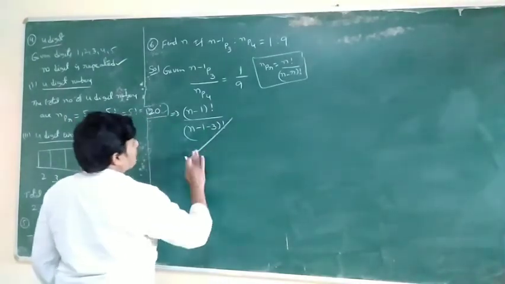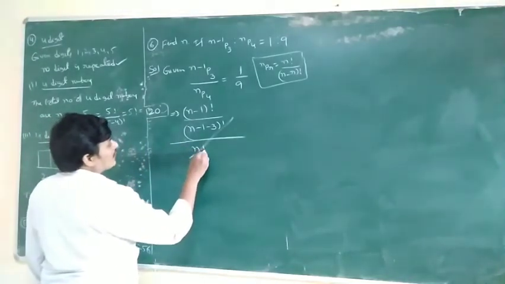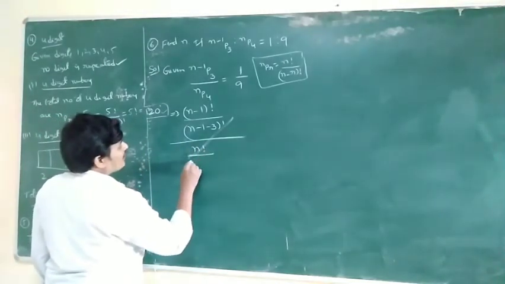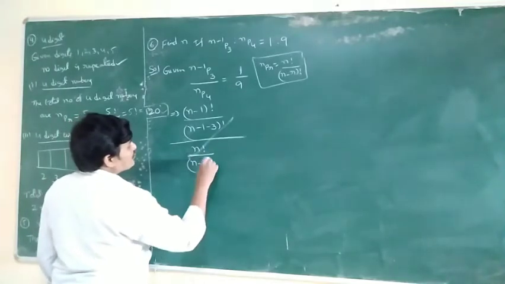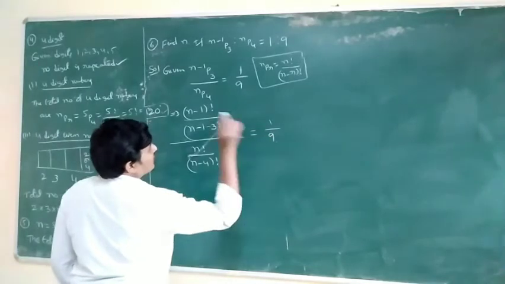For nP4, it is n factorial by n minus 4 factorial, equal to 1/9.